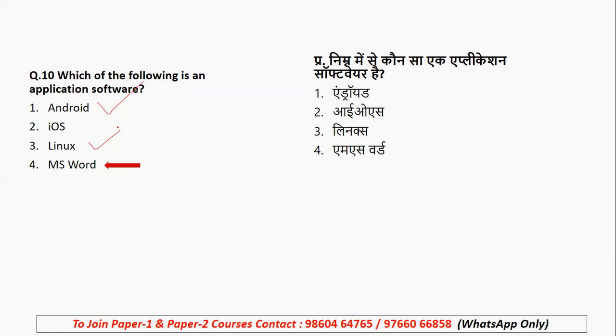Now, what is the meaning of iOS? It's again the iPhone operating system. So yes, here application software is only MS Word. When you are getting the options, understand what those options are: Android, iOS, Linux are nothing but operating systems, and here they are asking us for application software. Okay.